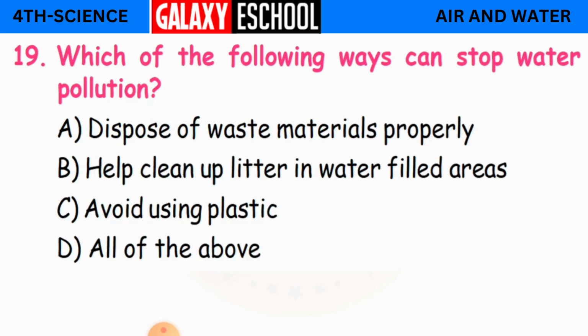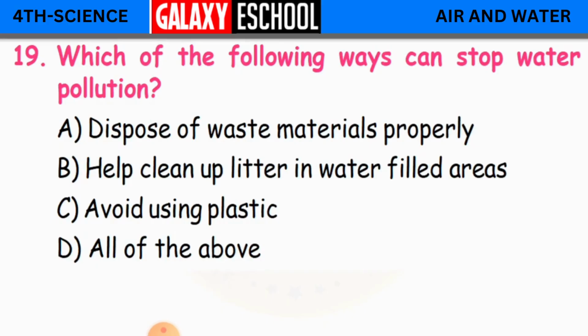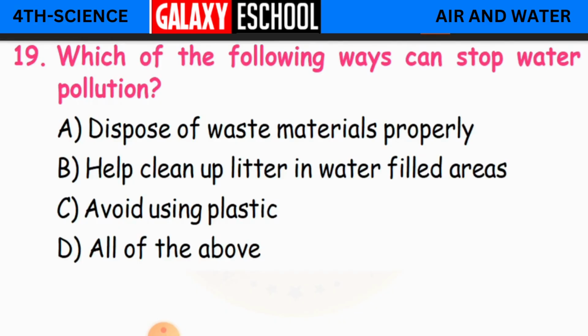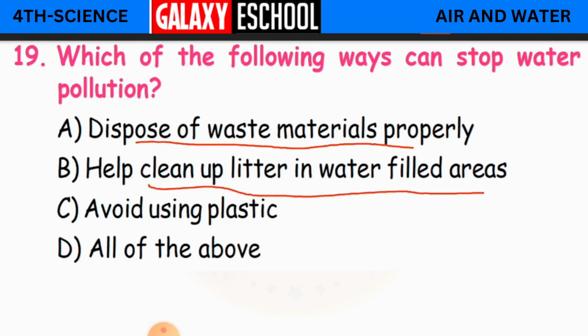Next question. Which of the following ways can stop water pollution? Either dispose of waste materials properly, help clean up litter in water-filled areas, avoid using plastic, or all the above. So how can we stop water pollution, children? Yes, that is D option, all the above.